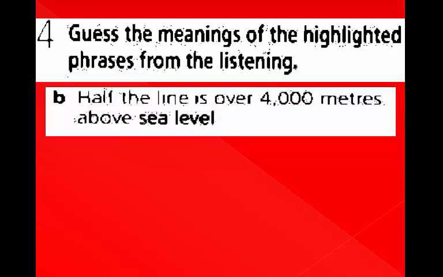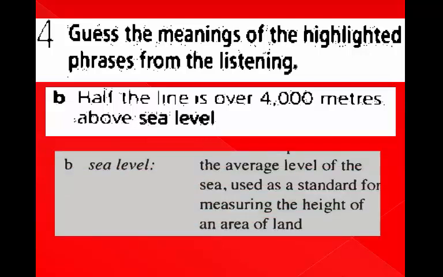Sentence B. Half the line is over 4,000 meters above sea level. Guess the meaning of sea level. Sea level means the average level of the sea, used as a standard for measuring the height of an area of land.